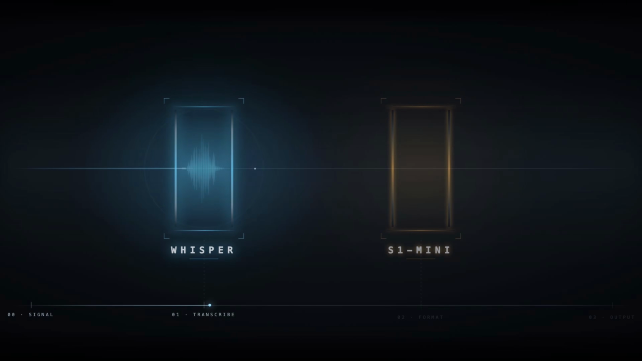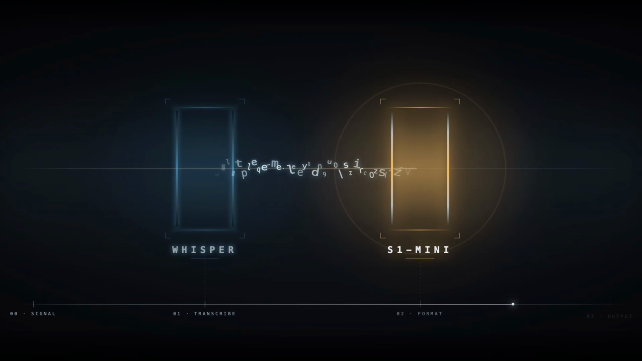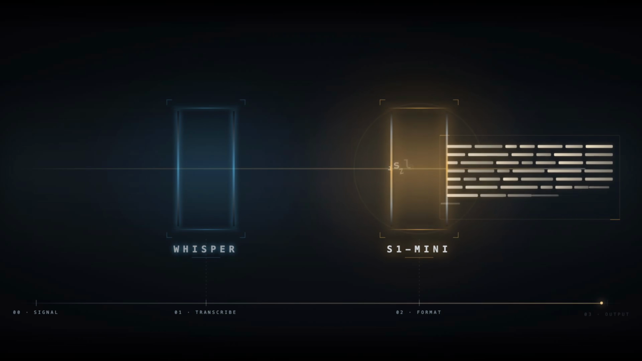It's also worth separating S1-mini from something like local Whisper. Whisper solves one problem. Audio becomes text. S1-mini solves the next one. That text becomes something that looks like a human intentionally typed it or wrote it out. So the pipeline is really simple. Speech, raw transcript, clean text. SuperWhisper now has models for both sides of that workflow. But the important part is that you don't need to use their entire stack. You can take S1-mini and drop it into your own. And I think that's why this model is more interesting than another tiny LLM release.